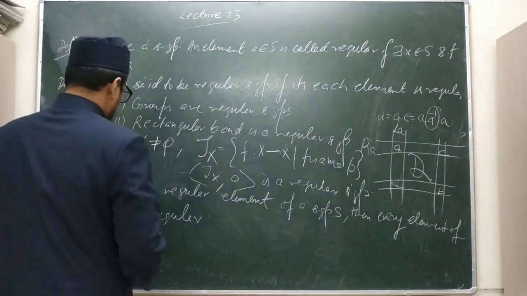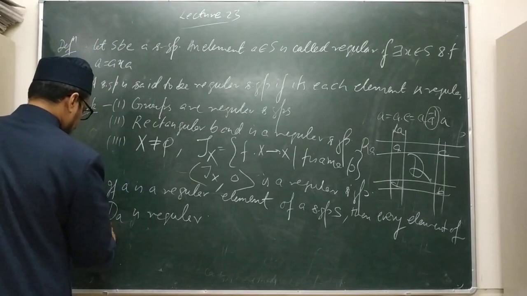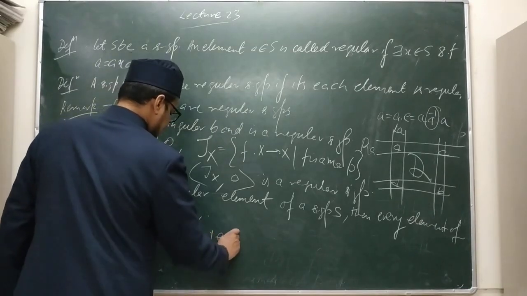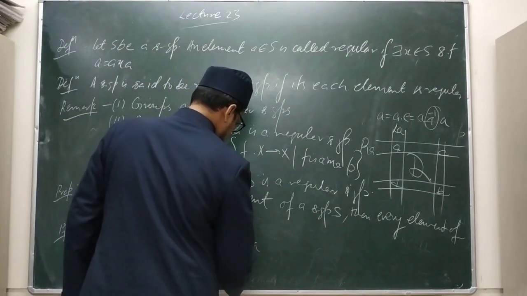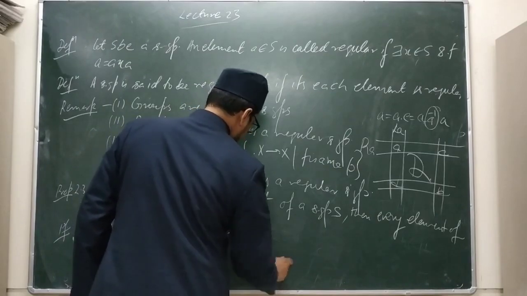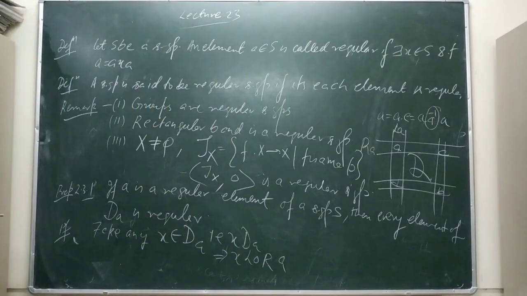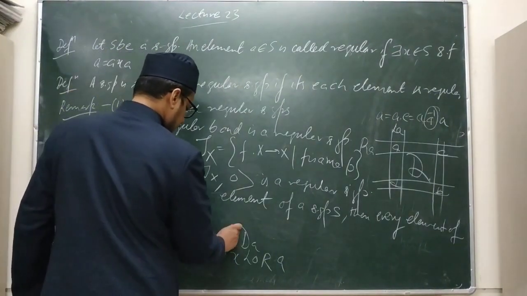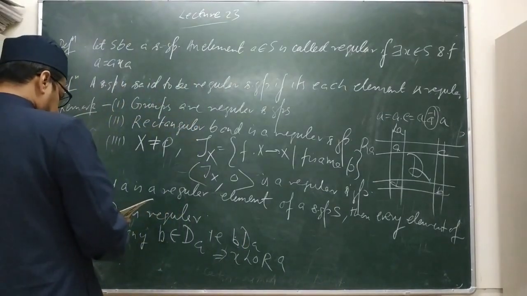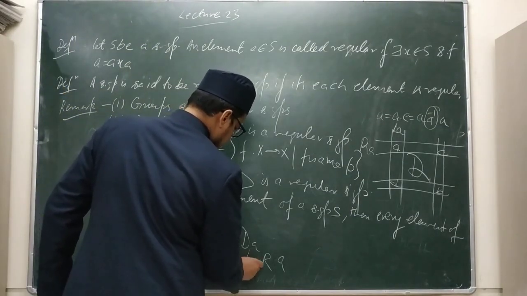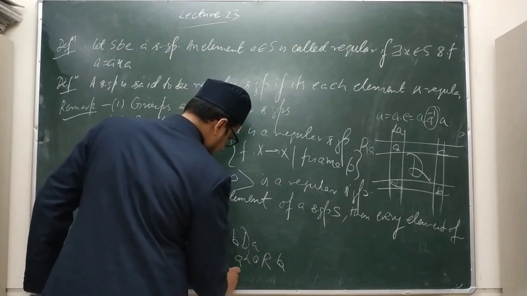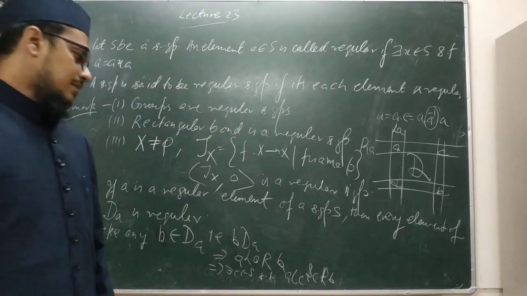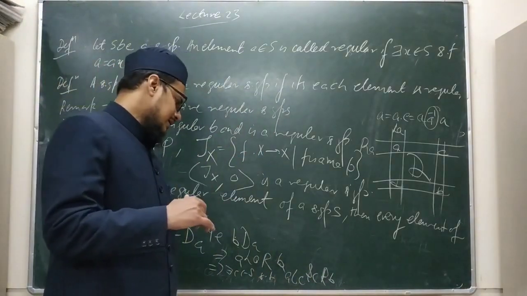Proof. Take any B belongs to D, that is B D A. So A L∘R B, which implies there exists C belongs to S such that A L C and C R B. Because (A, B) belongs to L∘R, there exists in between some C belongs to S such that A L C and C R B.